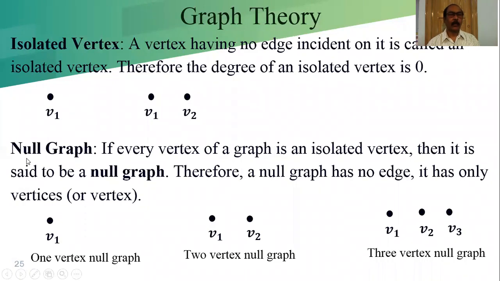Now, null graph. What is called the null graph? If every vertex of a graph is an isolated vertex, then it is said to be a null graph. That means a graph with only the vertices, no edge, is known as the null graph. A null graph may be a single vertex null graph. If we consider this, it is a one vertex null graph because only a vertex is there, no edge is there.